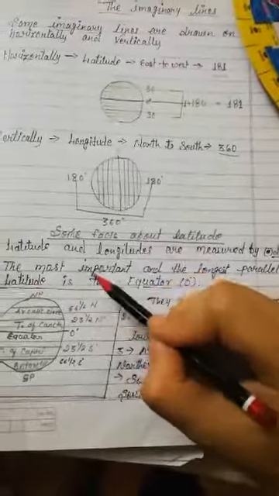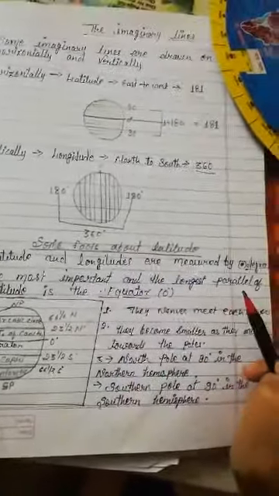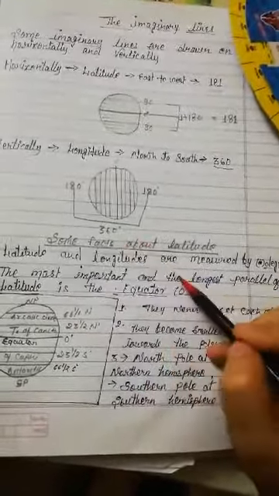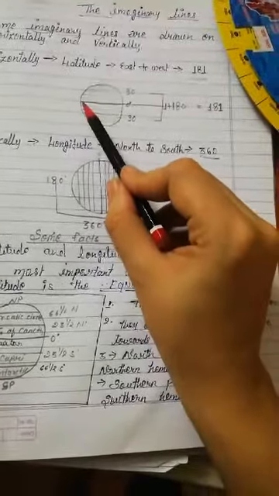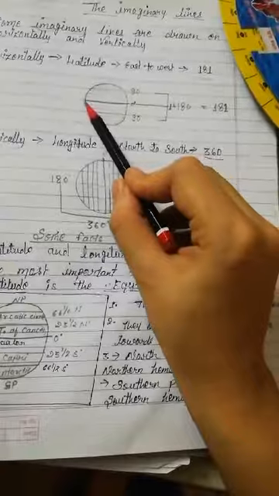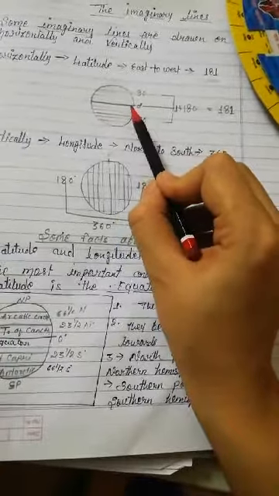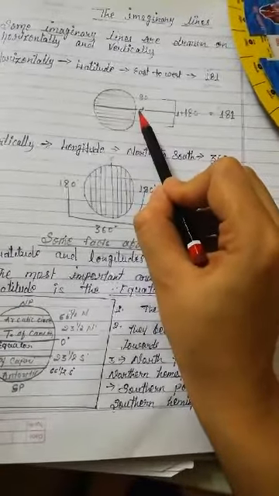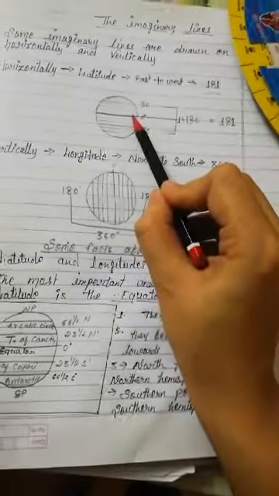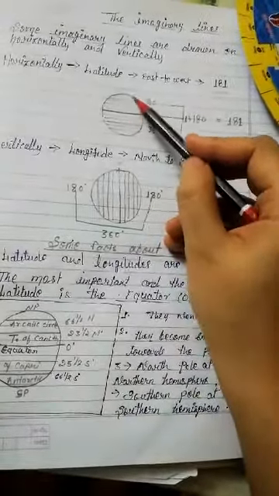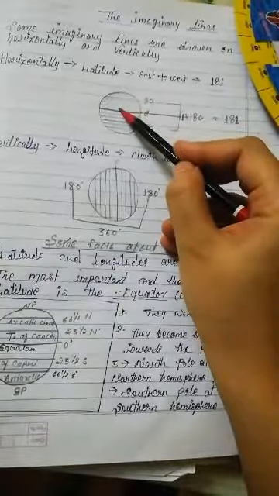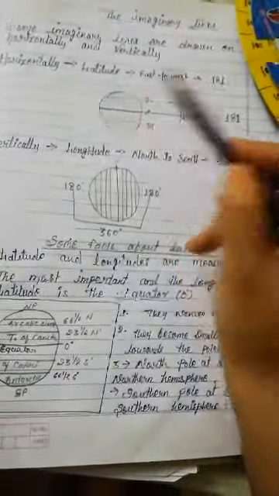The most important and the longest parallel of latitude is the equator. There is the 0 degree on the globe. The 0 degree latitude is called the equator. What do we call it? Equator. The equator divides our earth into two hemispheres: this is the northern hemisphere and this is the southern hemisphere.